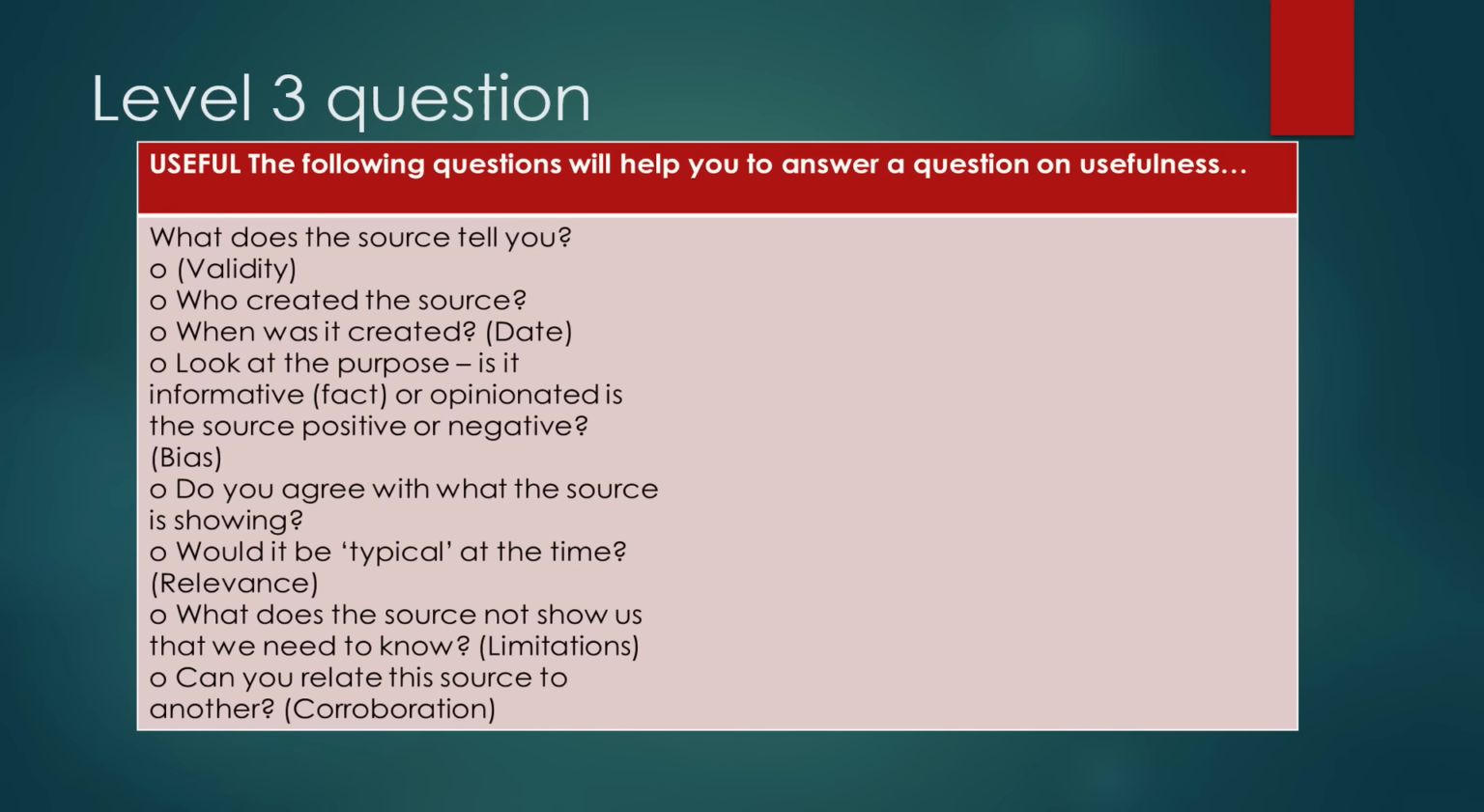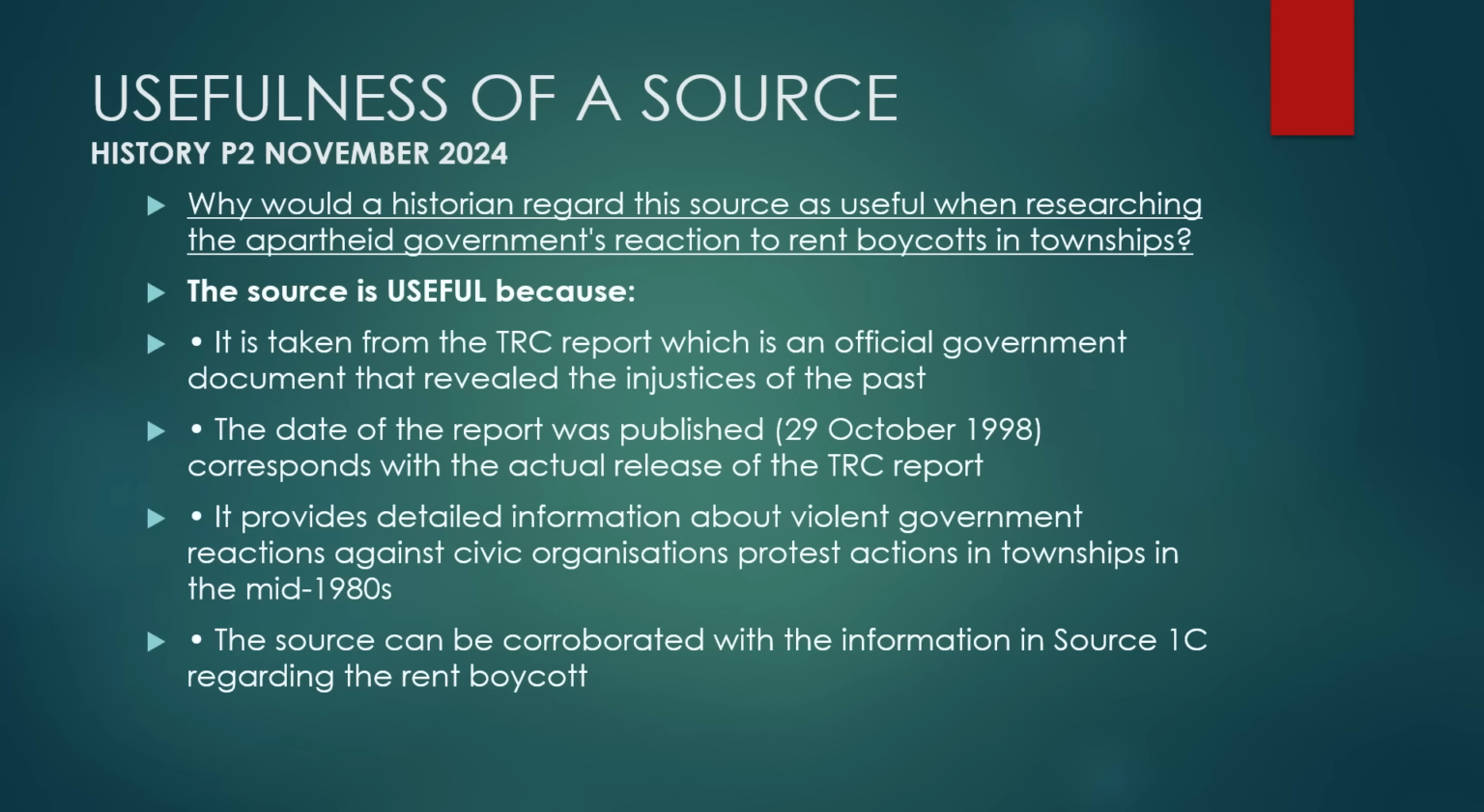Okay? Moving on to our next level 3 question, which is commenting on the usefulness of a source. Again, in order for you to evaluate or comment on the usefulness of a source, you need to ask yourself the questions that you see here. For instance, what is the purpose of the source? What does the source tell you? So you can say the source is useful because it tells me, and then you tell us what the source tells you. Okay? Hope that makes sense.